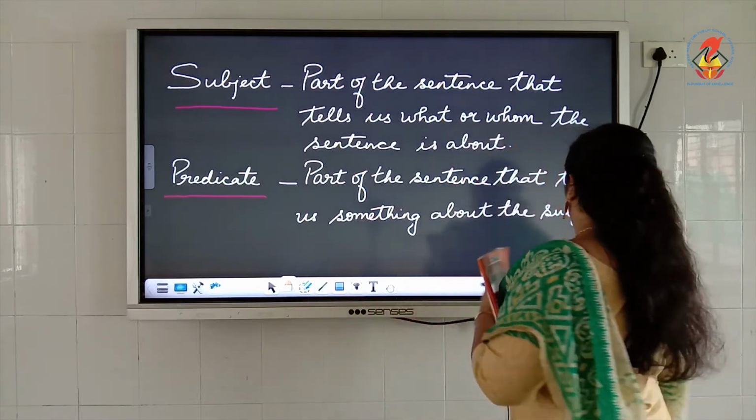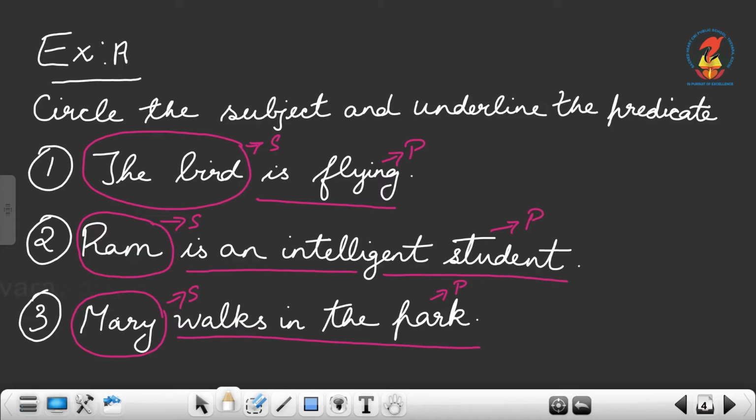Alright, now let's get into the exercise. In your text, exercise A: circle the subject and underline the predicate in the following sentences. I hope you have understood what a subject and predicate is, and we can do the exercises. Circle the subject and underline the predicate.